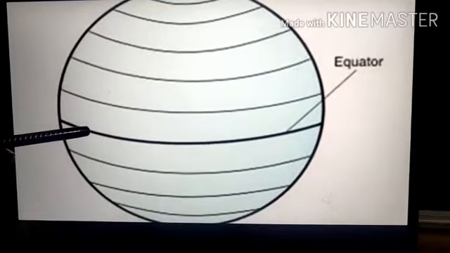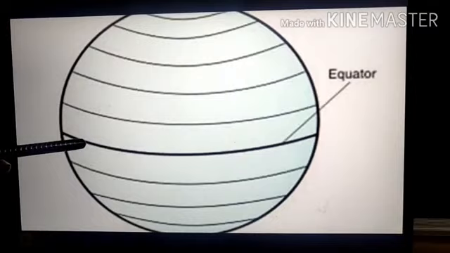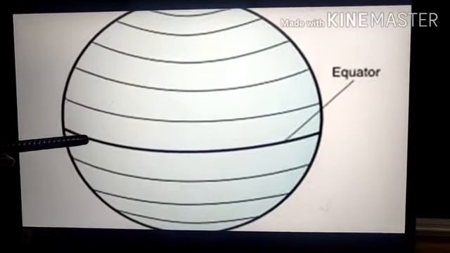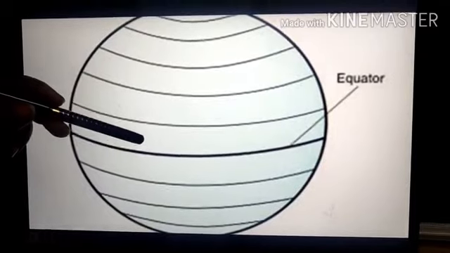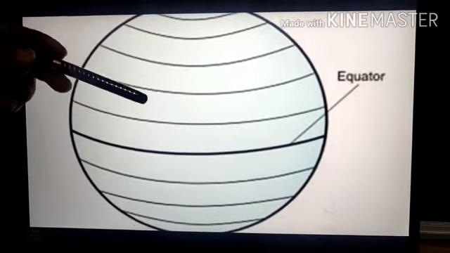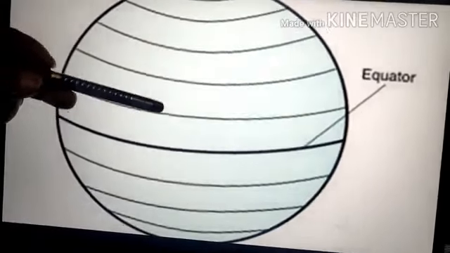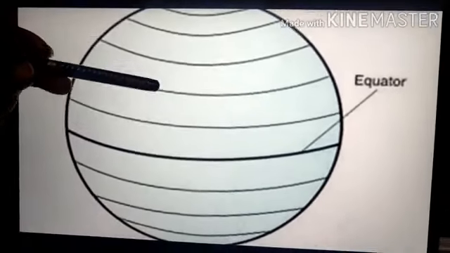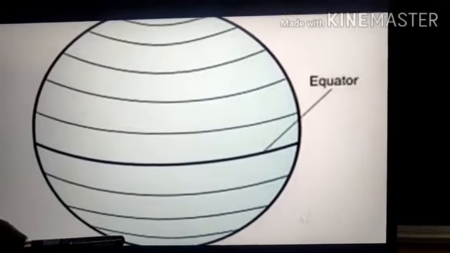The equator is denoted with 0 degree, and this is the most important latitude. Coming to the next latitudes, the latitudes after the equator will decrease in size. If you observe carefully, the latitudes above and below the equator keep on decreasing.